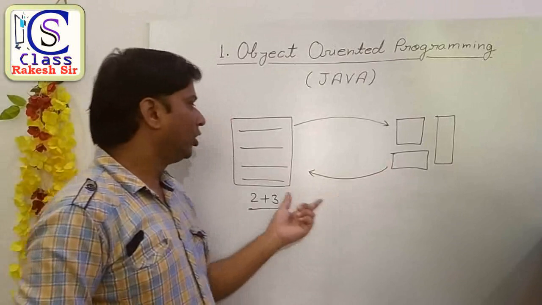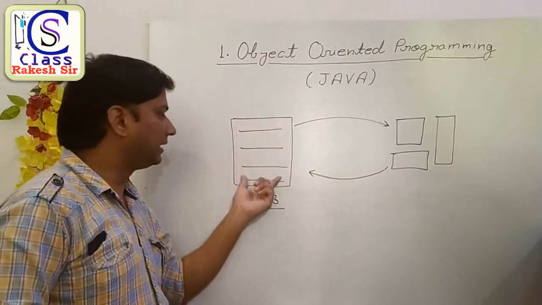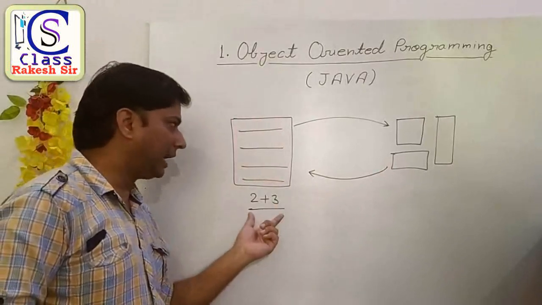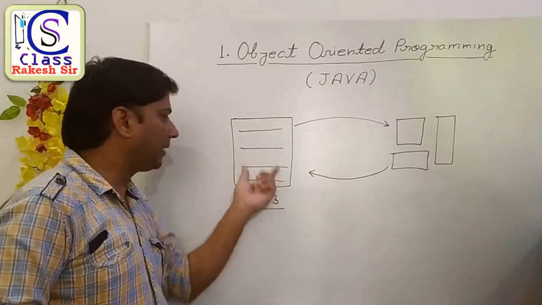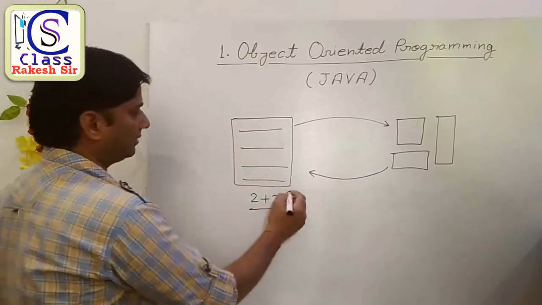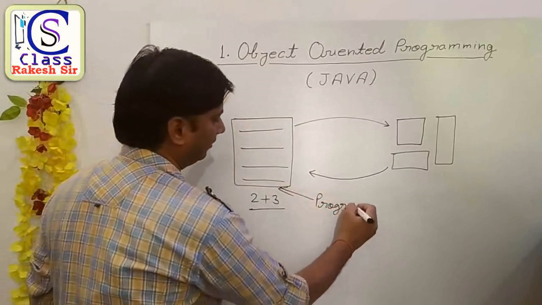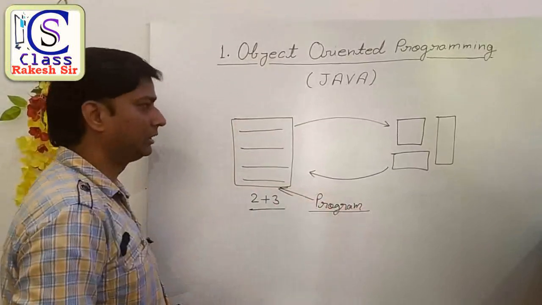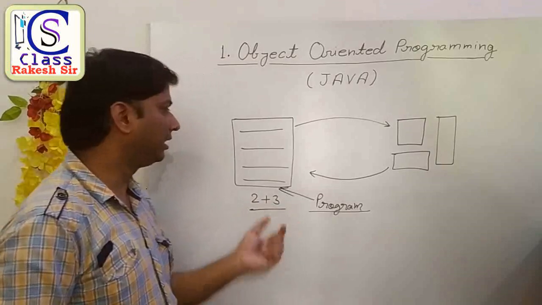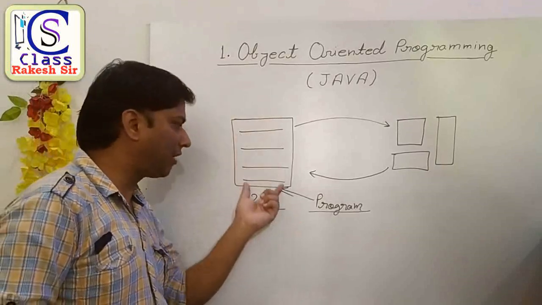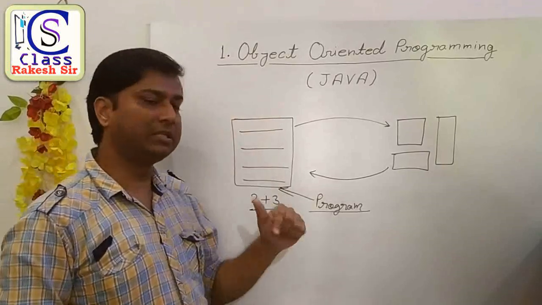Get it? So to write the statements to perform any task, this whole group of statements is known as a program. Also, you know that the definition of a program is a set of instructions that a machine follows.